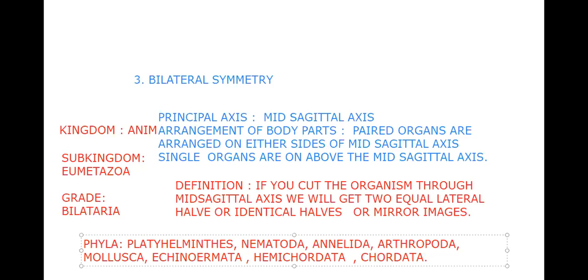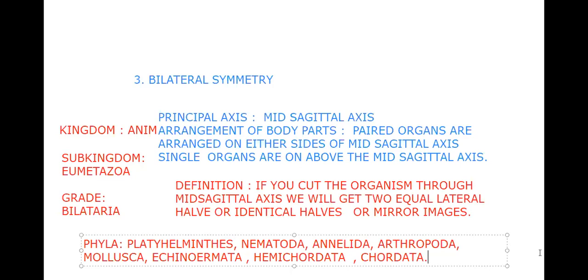Bilateral symmetry. Please correlate with earlier: we have seen they have organ system grade of organization. Now I am saying they have bilateral symmetry. Same combination. Platyhelminthes to Chordata are having organ system grade of organization, and Platyhelminthes to Chordata are having bilateral symmetry. So till here we have completed.